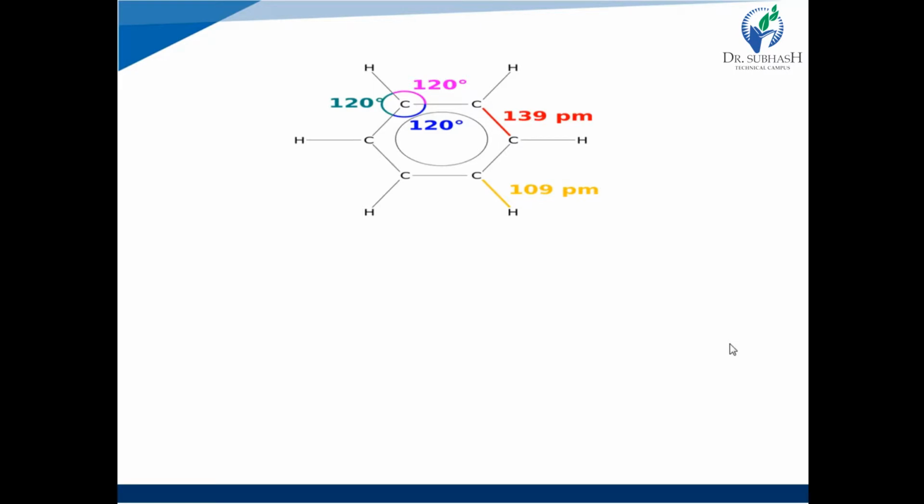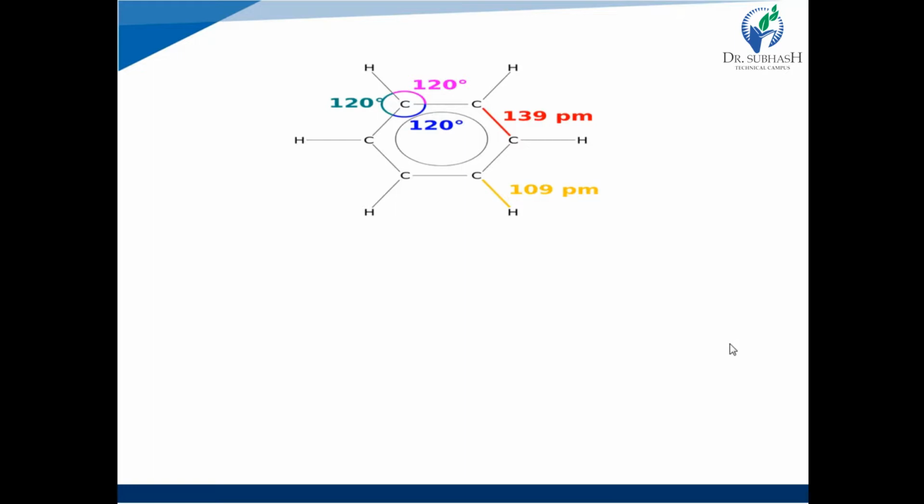And the bond angle between any two adjacent sigma bonds is 120 degrees. See in pink color, there is a bond angle between the CC bond and the CH bond. Then in greenish color, again the CH bond and the sigma bond to another carbon, that is the CC bond. That is 120 degrees, and the bond angle between two sigma bonds adjacent to two carbon atoms is also 120 degrees.